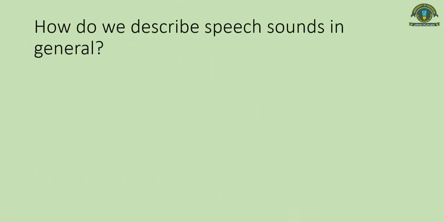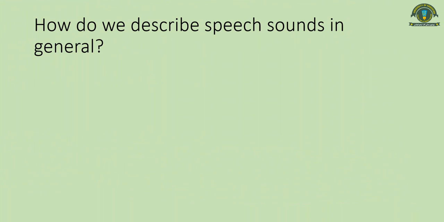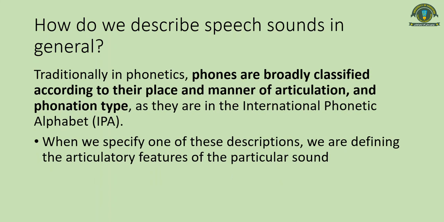Now, how do we describe speech sounds in general? If we ask you to describe a speech sound according to the previous knowledge that you have, without any knowledge of distinctive features, you will probably say that phonemes or speech sounds can be defined according to their place and manner of articulation, or according to their voicing, or according to their tongue positions.